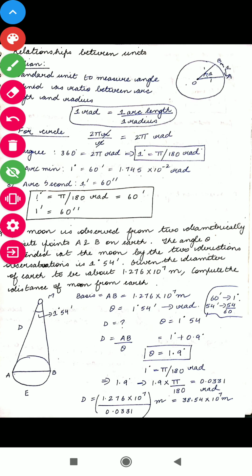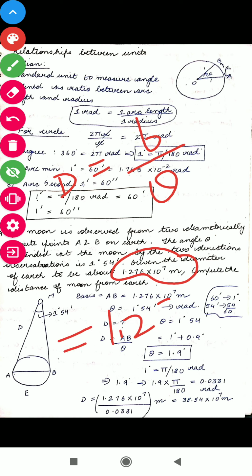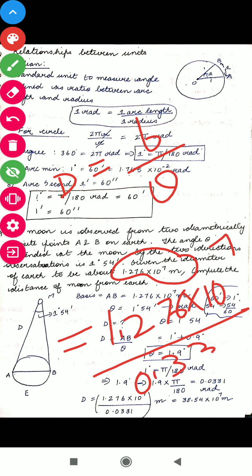After that the question is very easy. The formula that you know is d equals b upon theta. Now b is given in the question, the distance between the two diametrically opposite points is 1.276 into 10 to the power 7, and theta you have calculated as 0.331. This will give you the distance between the earth and the moon, that is approximately 38.54 into 10 to the power 7. And I hope you are clear with everything.